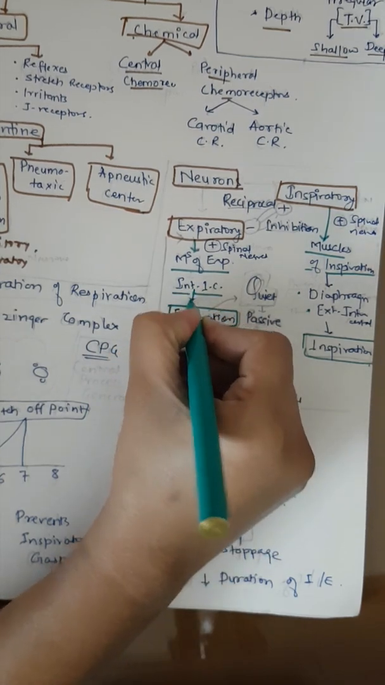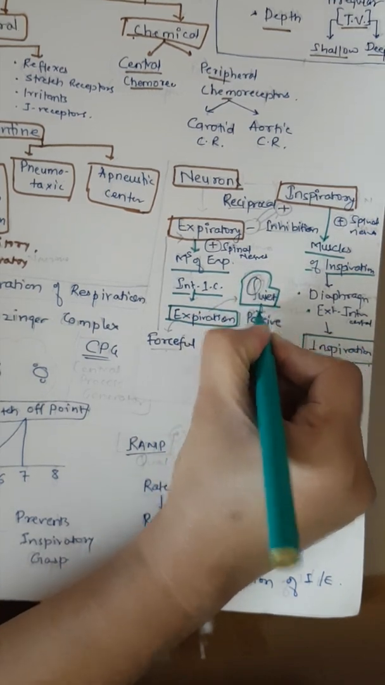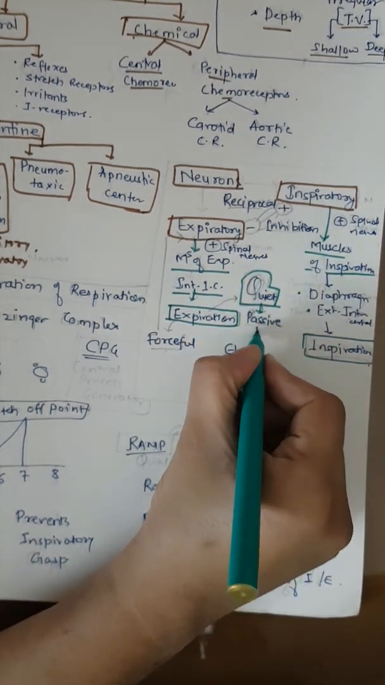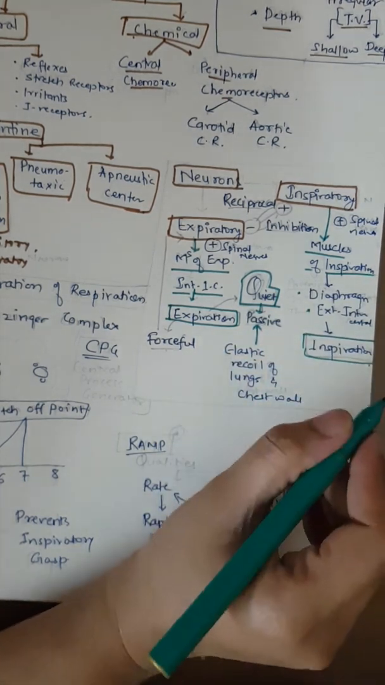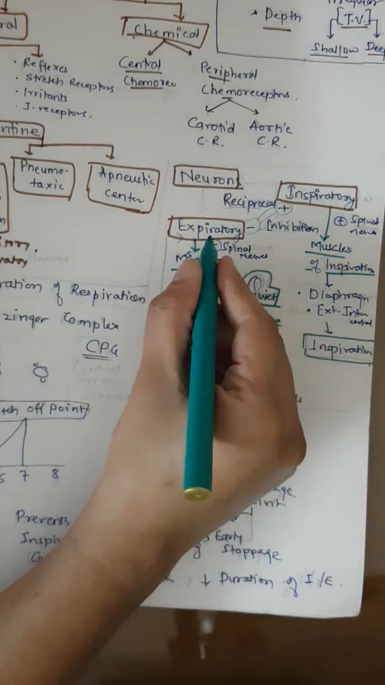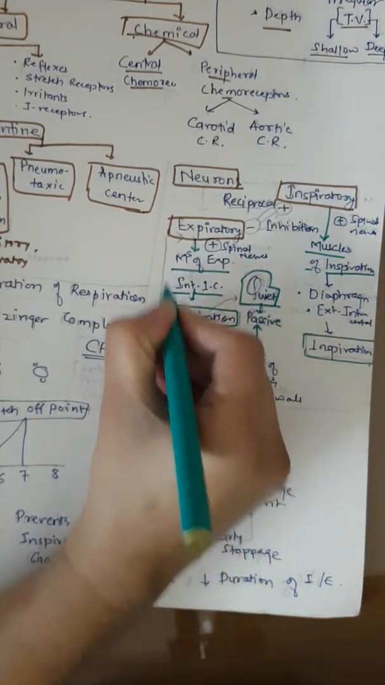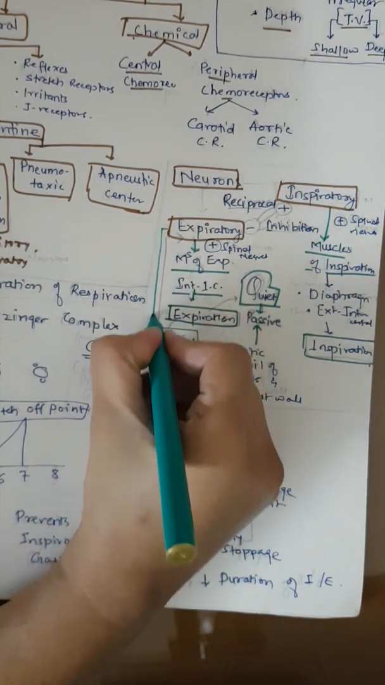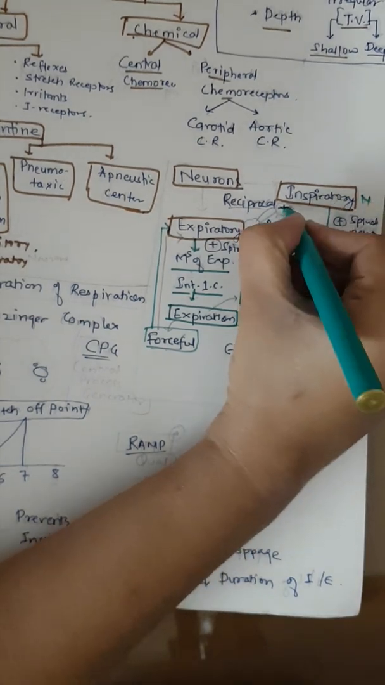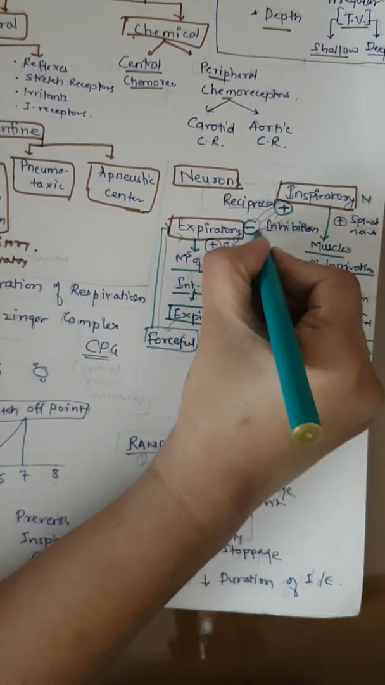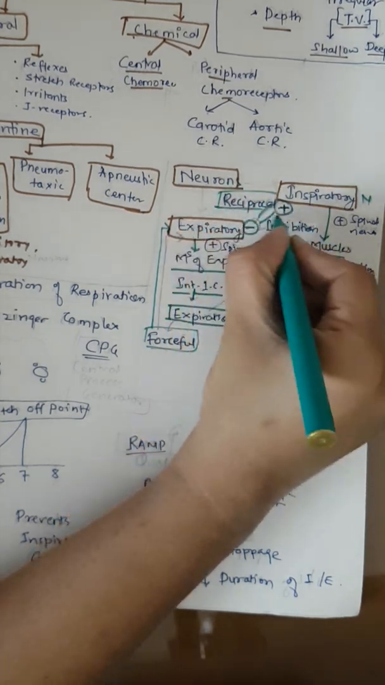But normally quiet expiration is a passive process. This is because of elastic recoil of the lungs and chest wall after inspiration. So usually the expiratory neurons are not activated. Only during forceful expiration will there be stimulation of expiratory neurons. When the inspiratory neurons are stimulated, the expiratory neurons are inhibited. This is called reciprocal inhibition.